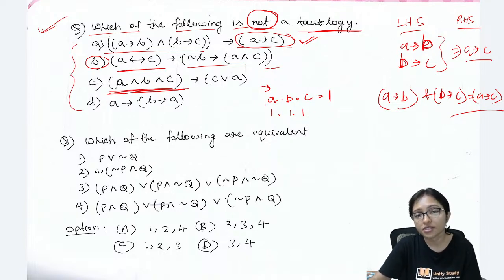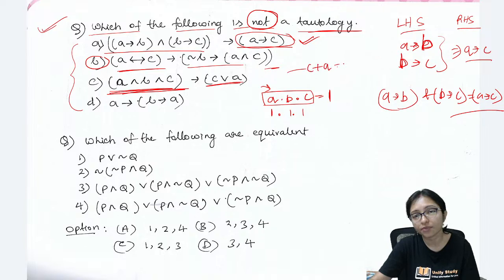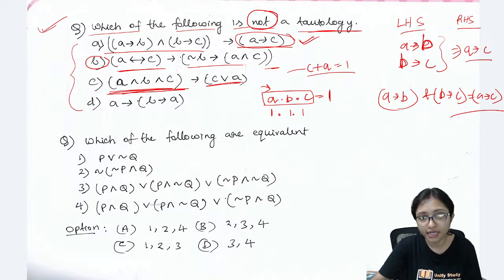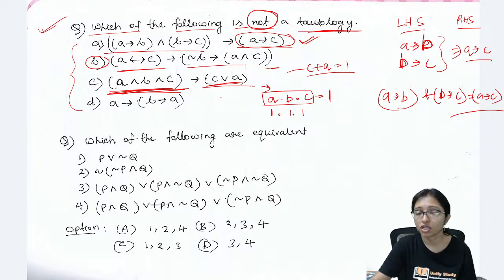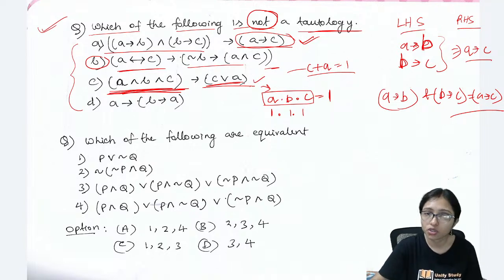And if these are all 1, then definitely C plus A will also be 1. If this is true, then definitely it will be true. So this is also a tautology.